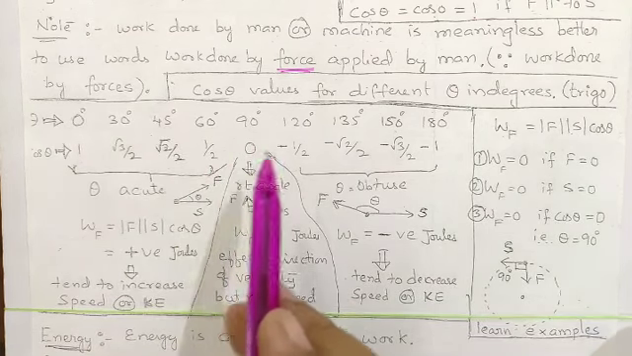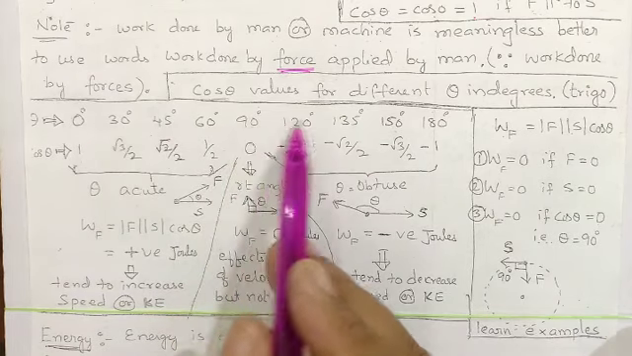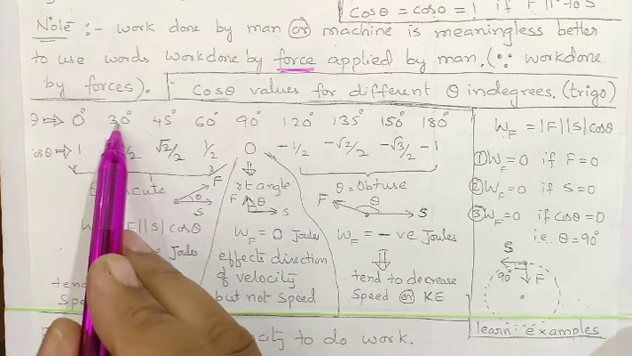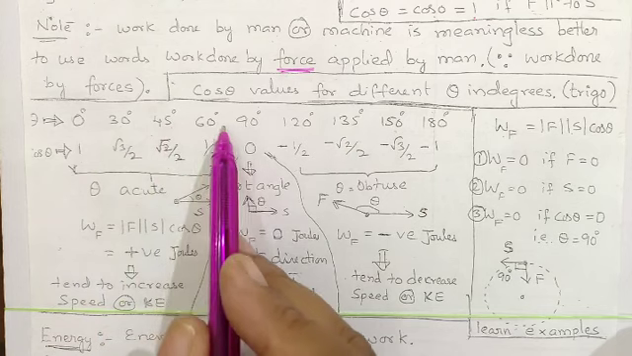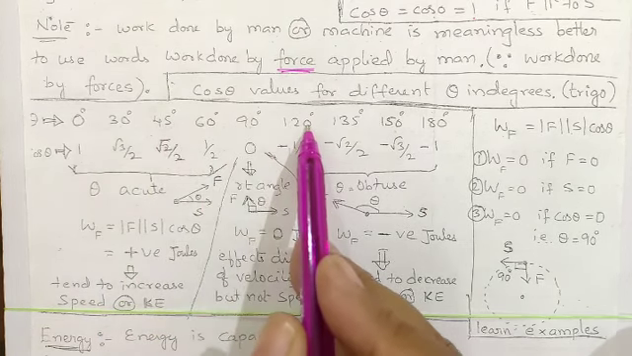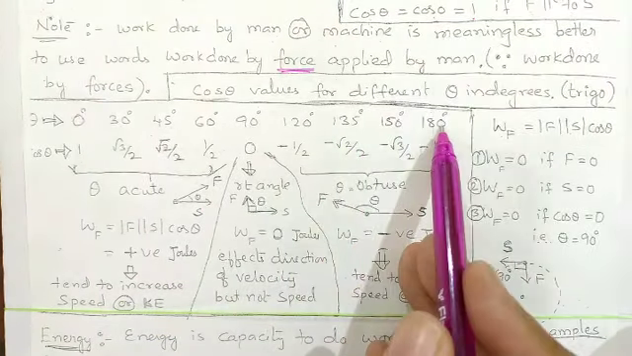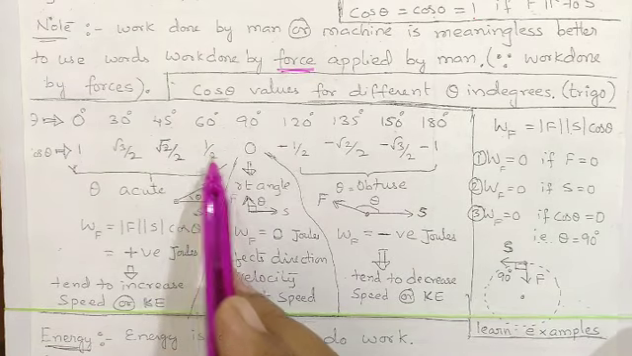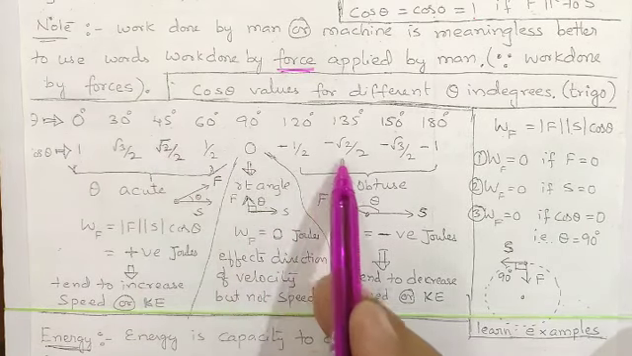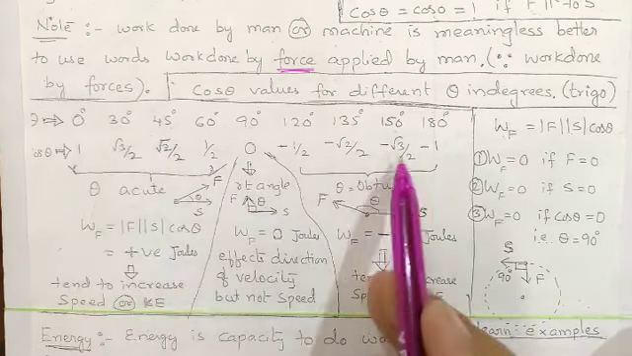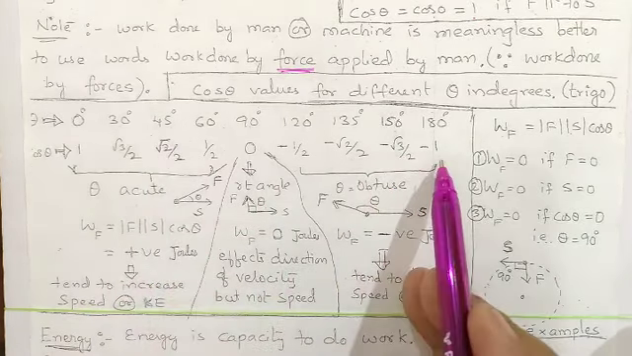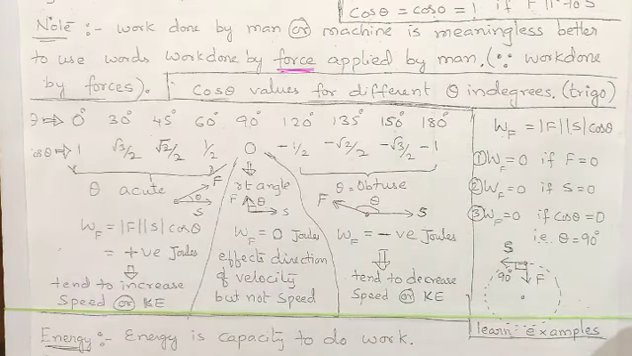Learn these values by heart. Next, add 30 to this: 90 plus 30, 90 plus 45, 90 plus 60. Then 90 becomes 120, 135, 150 and 180. Then this is minus half, this is minus root 2 by 2, this is minus root 3 by 2, and this is minus 1. These are the values that need to be learned by heart.